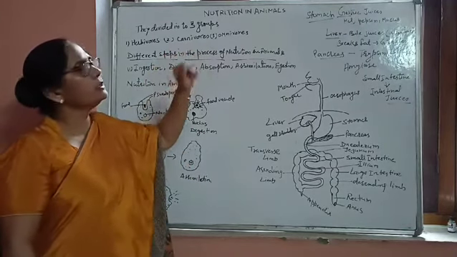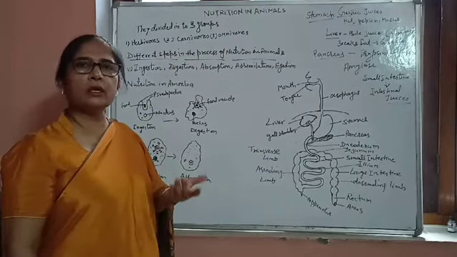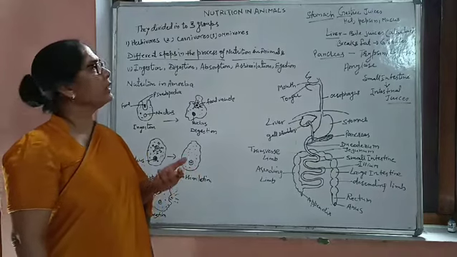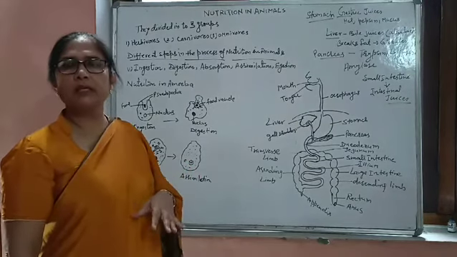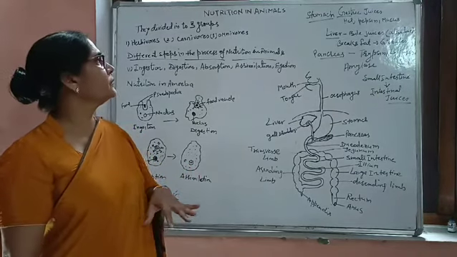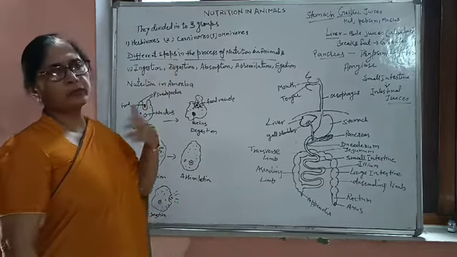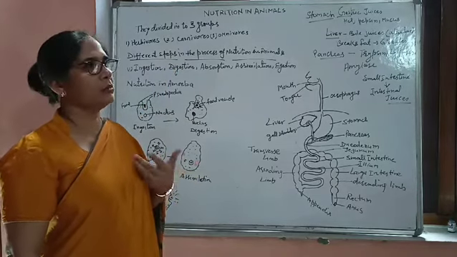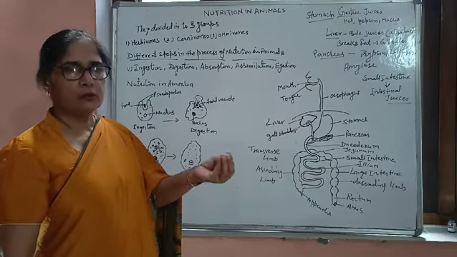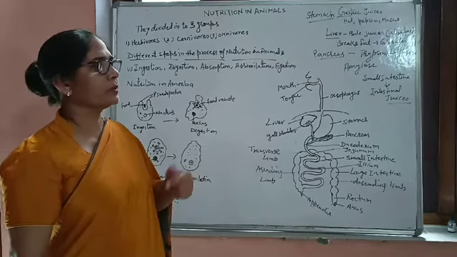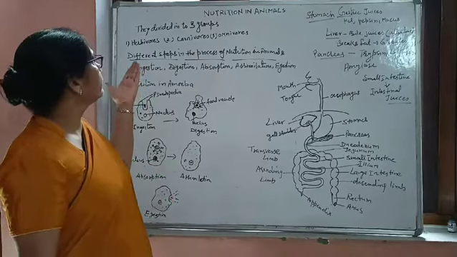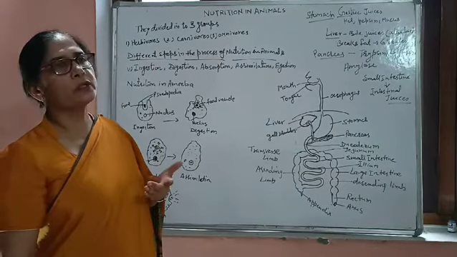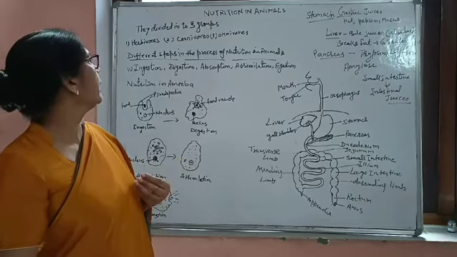Now the third category is the omnivores. So omnivores are those animals which can eat food as well as meat, flesh, as well as plants, you can say. So we can give the example of human beings, because we are eating food as well as flesh as well as plants also. So these are the three different groups of animals based on the different types of eating habits.